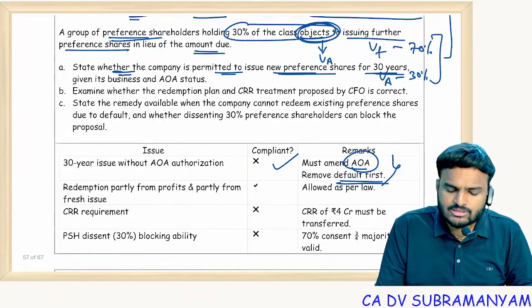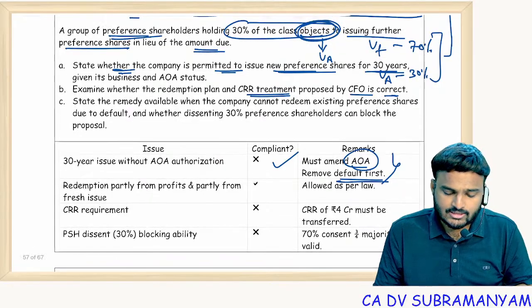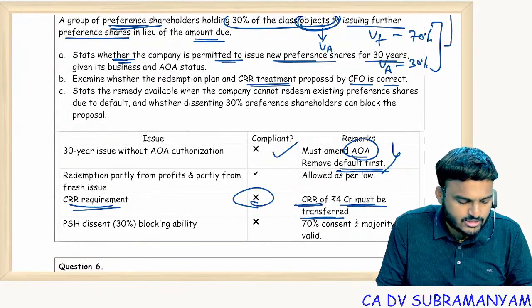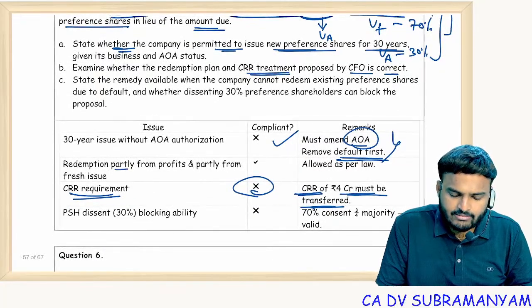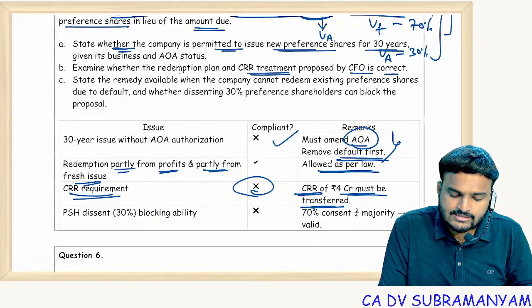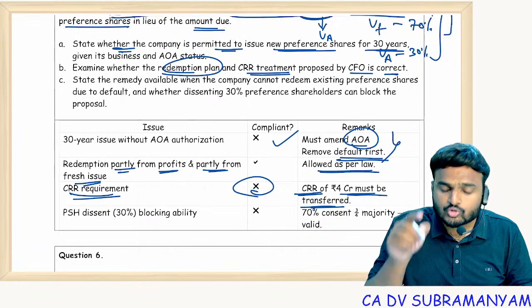Examine whether redemption plan and CRR treatment proposed by CFO is correct. No, not correct. Why? Because CRR requirement not satisfied. CRR of 4 crores must be transferred. And redemption partly from the profits and partly from the fresh issue. This is allowed. Redemption plan is allowed. But redemption out of profits, CRR to be created.